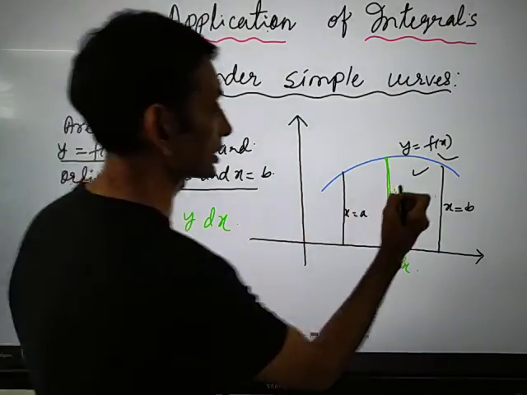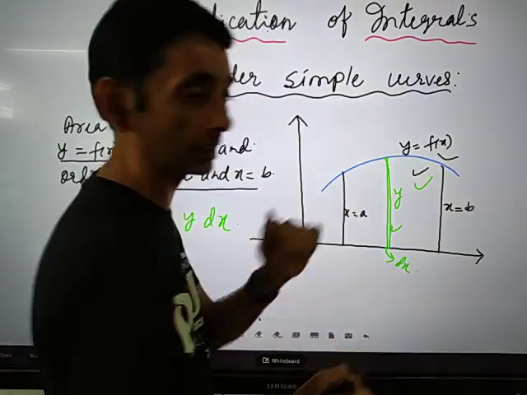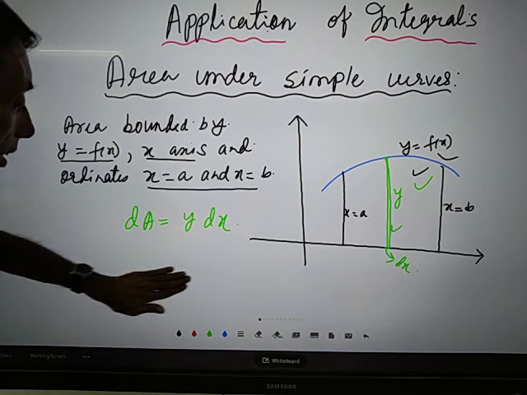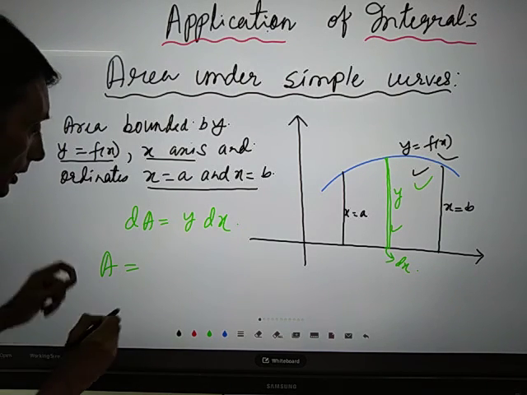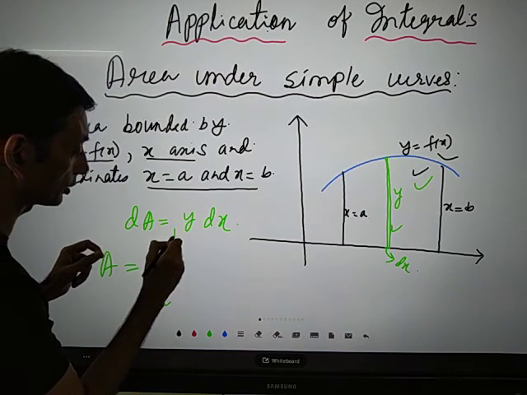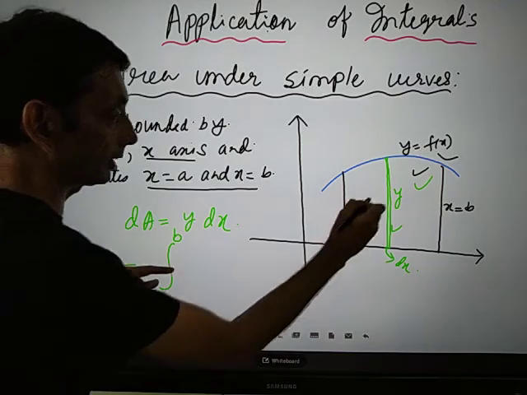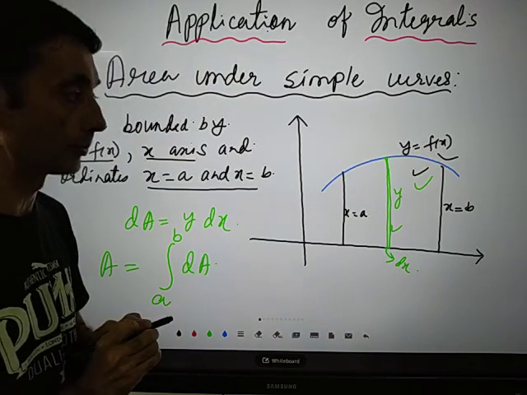So if you want the area bounded by this curve, the two ordinates and the x-axis, and we consider the area as A, we can integrate from x is equal to a to x is equal to b, where the elementary area is given by dA.